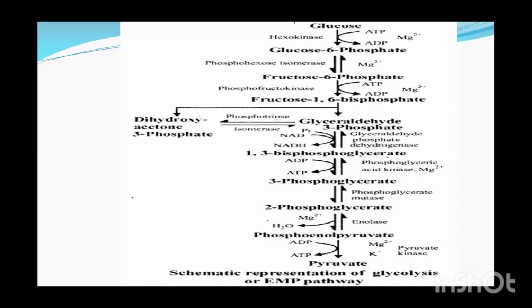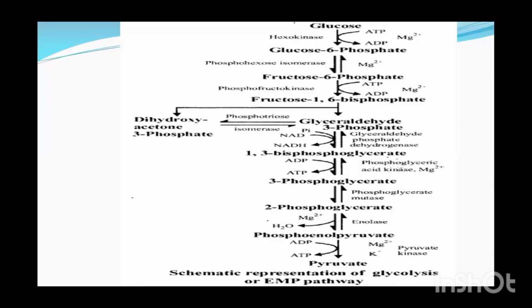And everyone knows glucose is the isomer of fructose. So glucose 6-phosphate will be converted to fructose 6-phosphate. Again, magnesium as well as phosphohexose isomerase will be the enzyme.